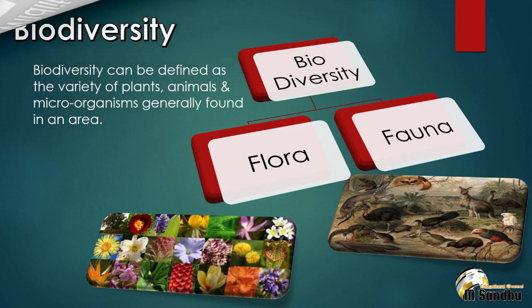The variety of plants, animals and microorganisms generally found in an area is defined as biodiversity, and we can broadly divide biodiversity into two parts, flora and fauna. What is flora? Flora is a collective term for the group of plant life found in a particular region, and fauna represents the animal life indigenous to a region.